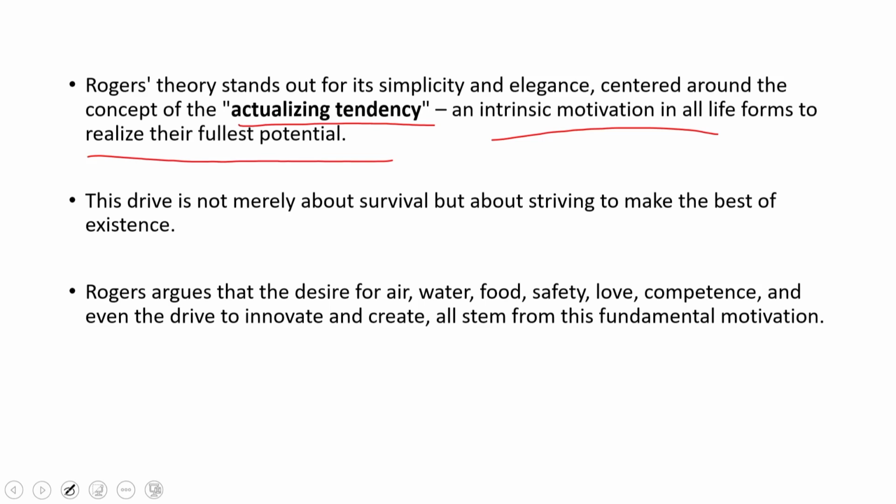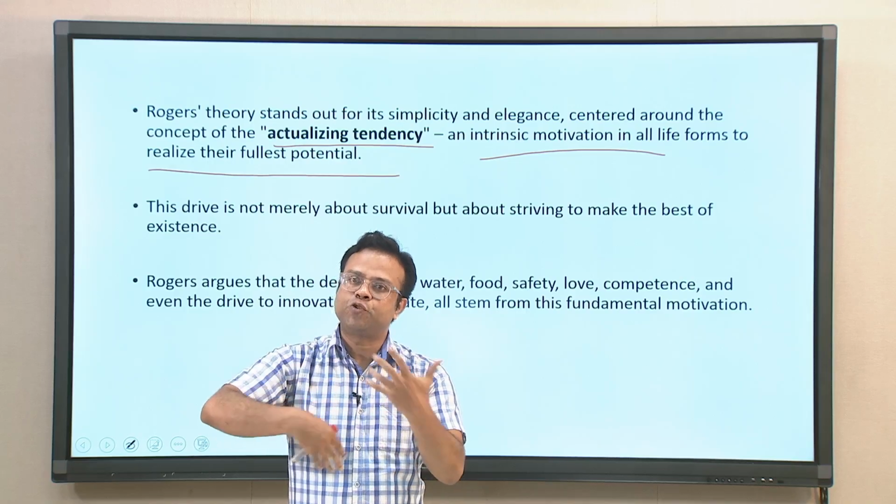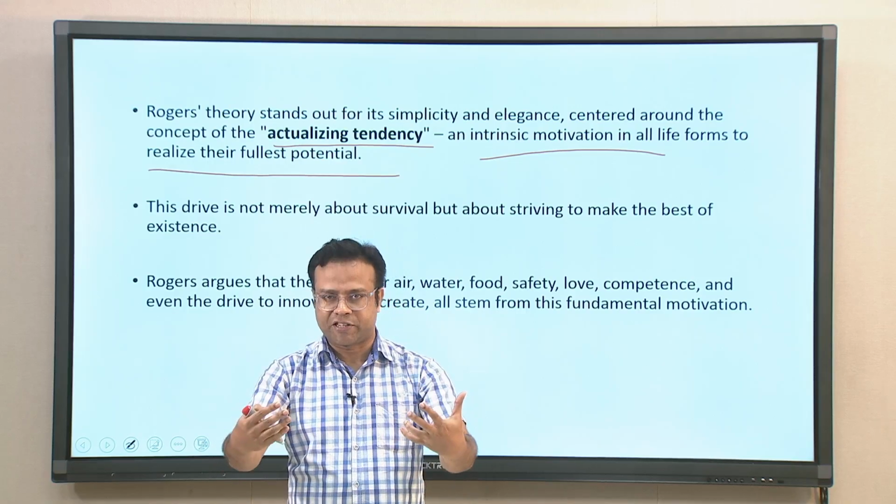So, this drive is not merely for survival, but also striving to make the best of existence. Rogers argued that it is not only human beings who want to expand their life and make the best of their life. Every life form wants to express the best form of their existence. Every animal is trying to make the best use of their life and lead the best life.